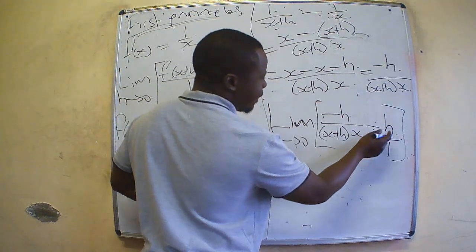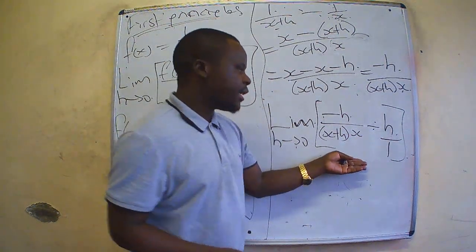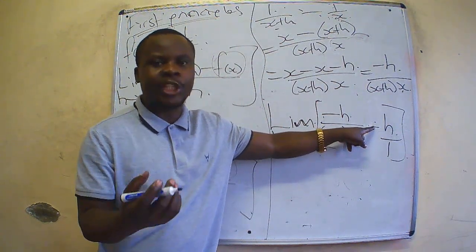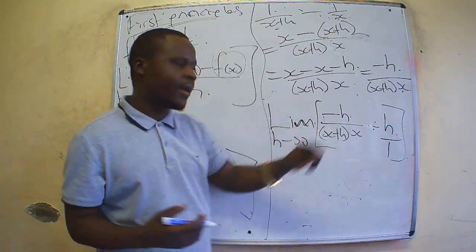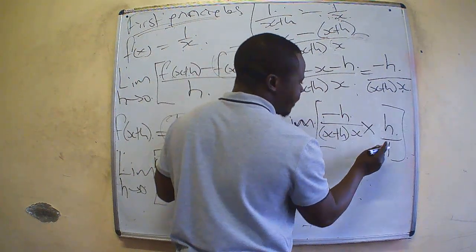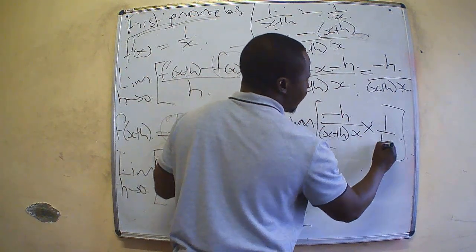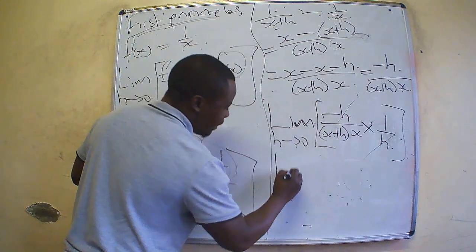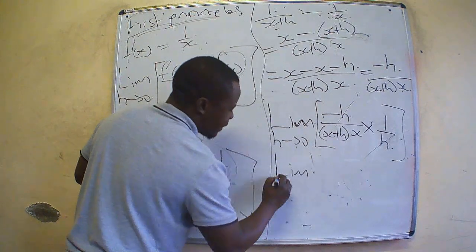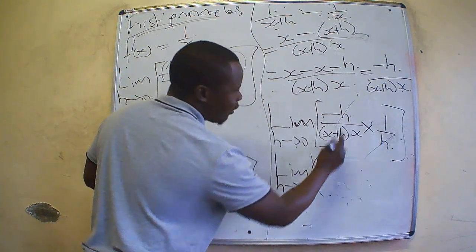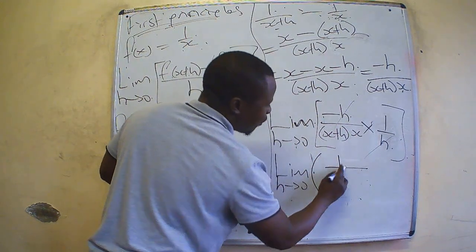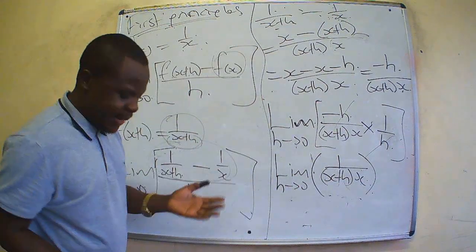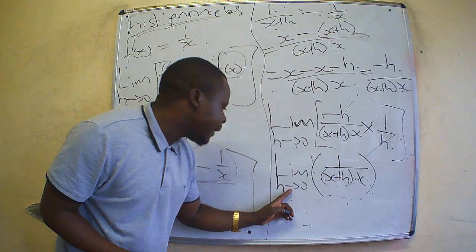So we know that the next step that I'm going to do on this stage is that we should remove the divided by and replace it with multiplication. Then we exchange position of h and 1. So let us do that. Let's put times. Then we shall put 1 over h. When we do that, this is going to cancel with this, which means limits as h tends to 0. What do we now have? Minus 1 on the numerator. This is x plus h, times x. Now finally at this stage, we can now make h to be 0.